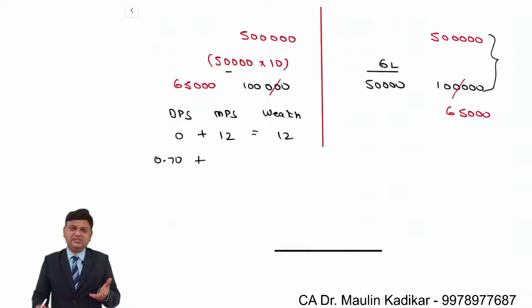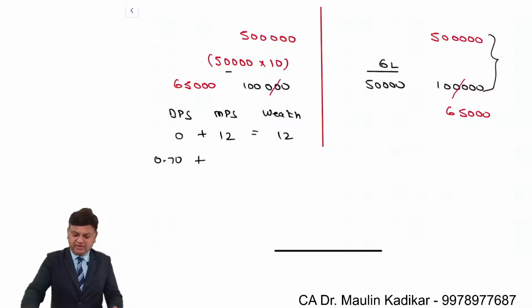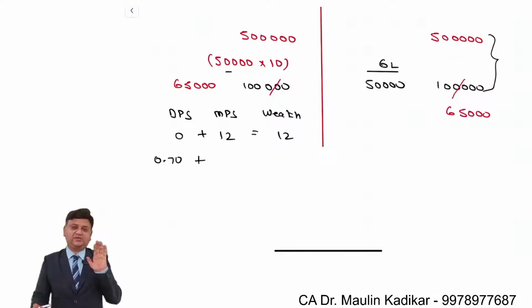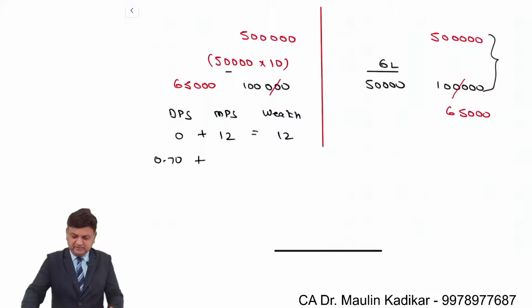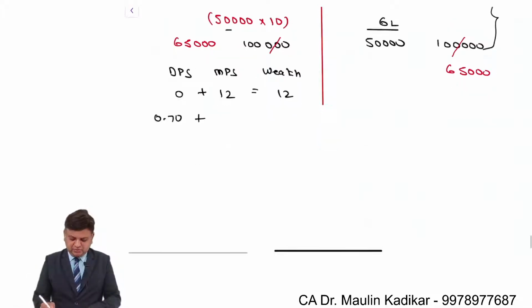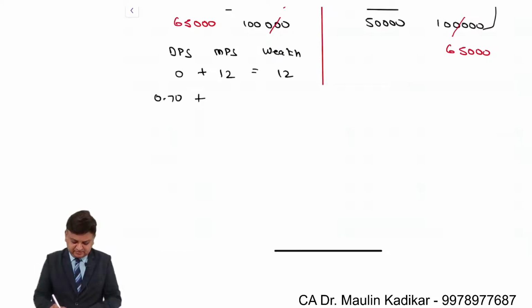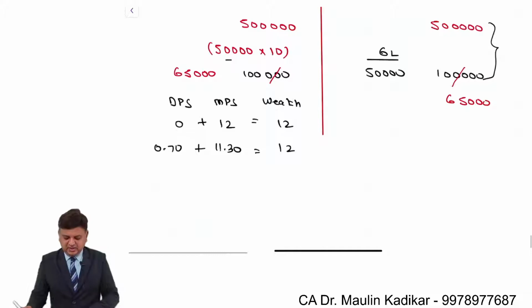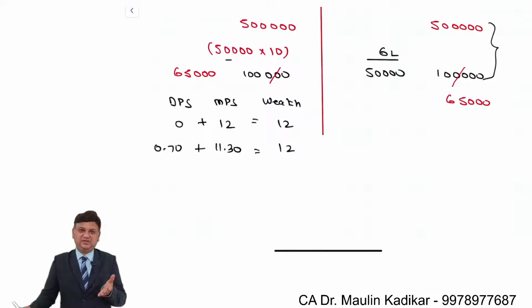In that case, can we say that the price of the equity share would be 5 lakh rupees of the initial investment plus 65,000 rupees of the earning, 5,65,000 divided by 50,000 shares. So it will be 11 rupees 30 paise. So overall wealth will be again rupees 12 only.